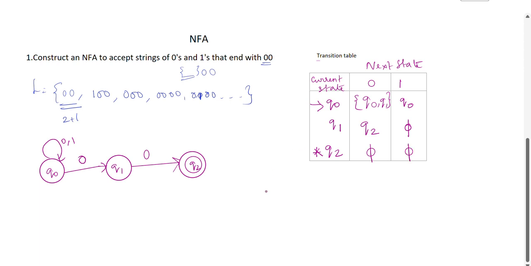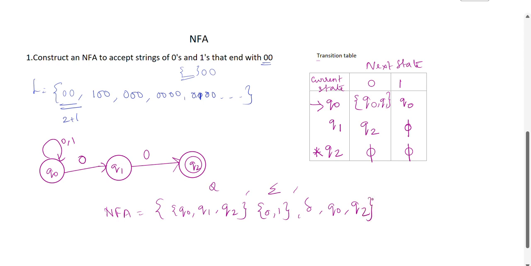Now listing down the 5 tuples, NFA is equal to Q0, Q1, Q2, which represents Q, and 0, 1, which represents the input, transition del, and Q0 is the starting state and Q2 is the final state.